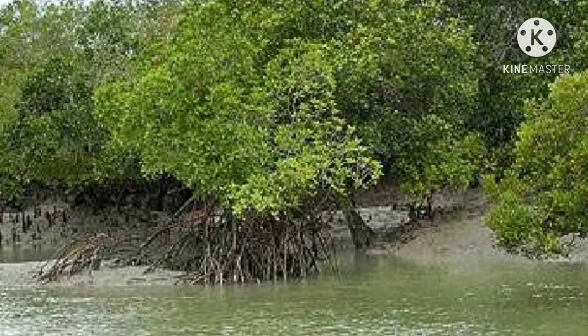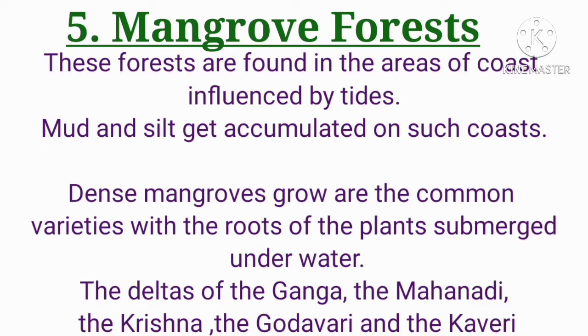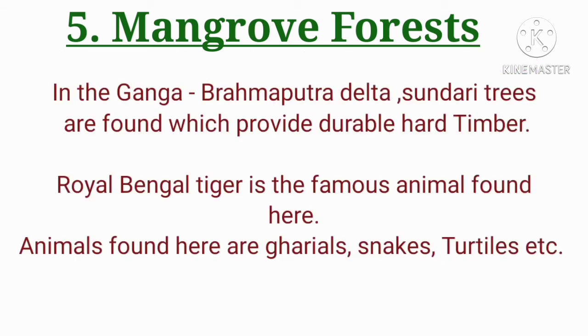Can you see? Look at the figure. You can see the mangrove forest. The deltas of the Ganga, the Mahanadi, the Krishna, the Godavari and the Kaveri are covered by such vegetation. Do you know? In the Ganga-Brahmaputra delta, Sundari trees are found. What type of trees? Sundari trees, which provide durable hard timber.